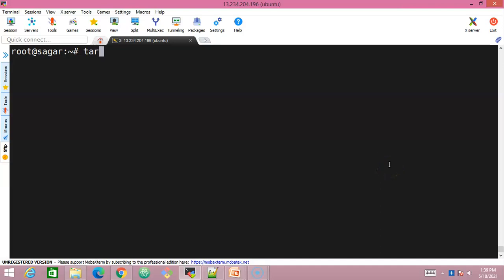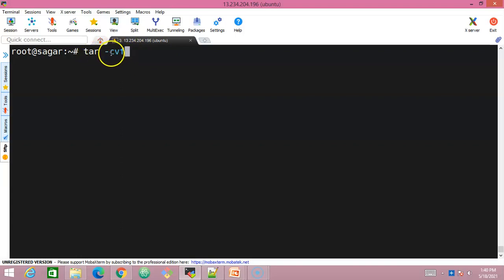With the help of a tar command, simply type tar, give a hyphen and give some options. The options are going to be c, which stands for create an archive, and you're telling the tar command to create an archive, and v, which is going to display the verbose information. Whatever files you are trying to archive, everything will be displayed on the screen. And f stands for the file name into which you would like to archive them. You would like to group all the files into a single file, and that file name we will specify here.